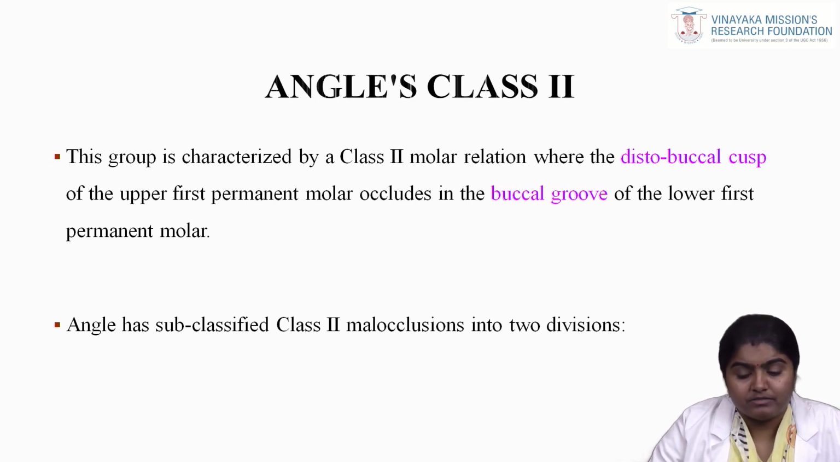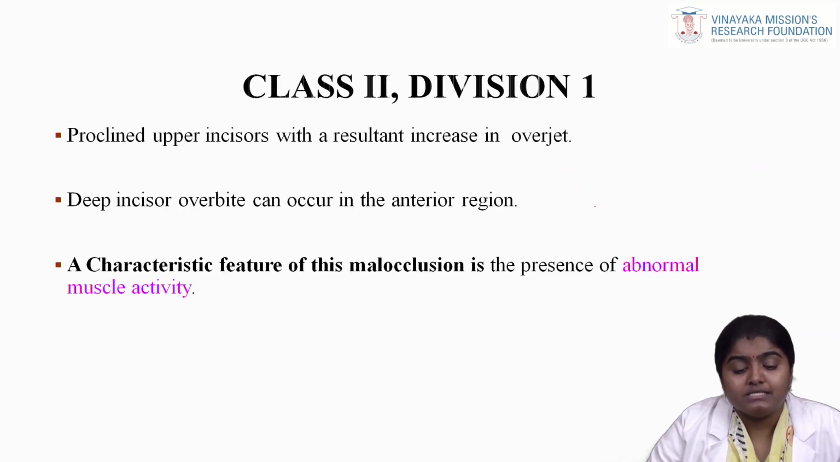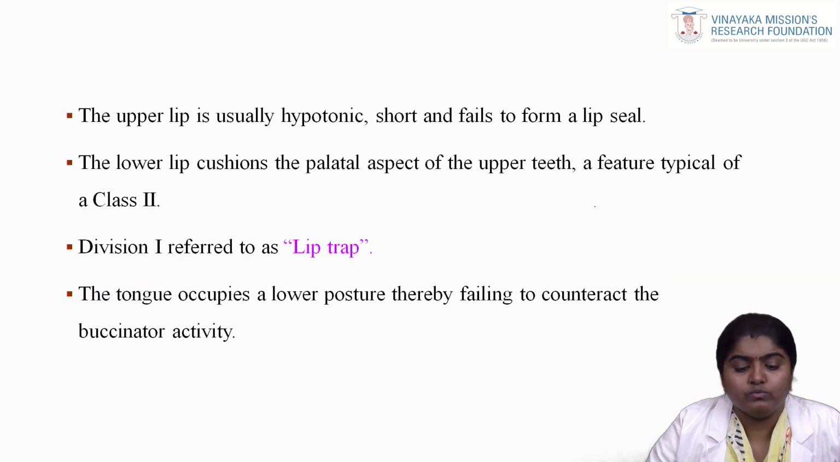Angle's class 2 is characterized by the distobuccal cusp of the upper first permanent molar occluding in the buccal groove of the lower first permanent molar. It is subdivided into Angle's class 2 division 1 and division 2. Class 2 division 1 has proclined upper incisors with a resultant increase in overjet, where a deep incisor overbite can occur in the anterior region. A characteristic of this occlusion is the presence of abnormal muscle activity.